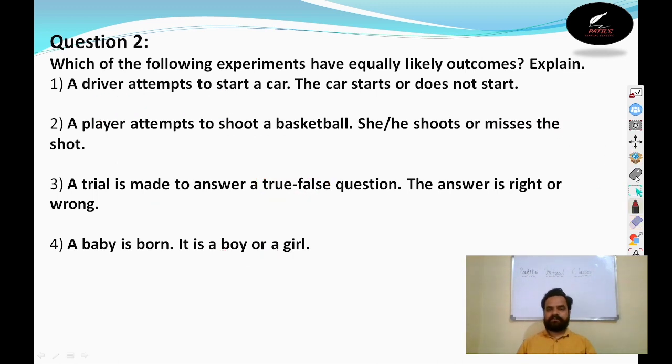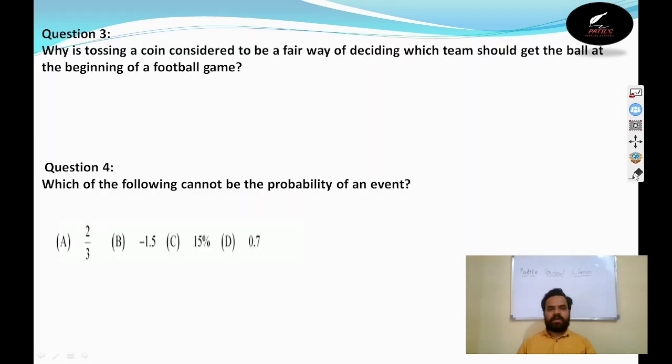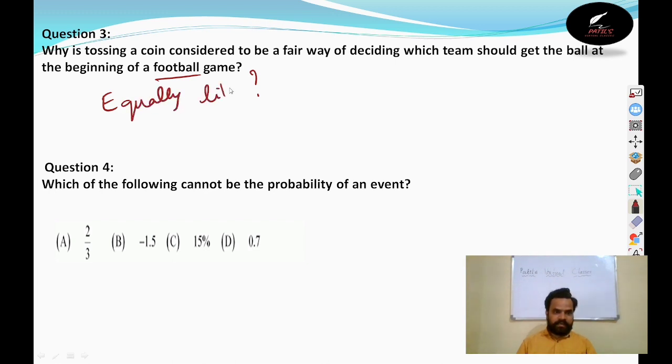Question number 3. Why is tossing a coin considered to be fair for deciding which team should get the ball at the beginning of the football game? Why is he asking why tossing a coin? As we just discussed, tossing a coin is a fair event because it is an equally likely event.